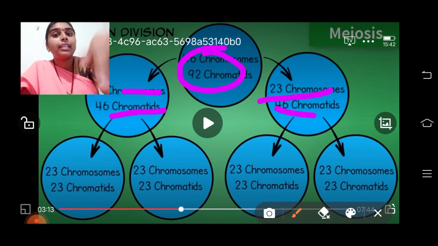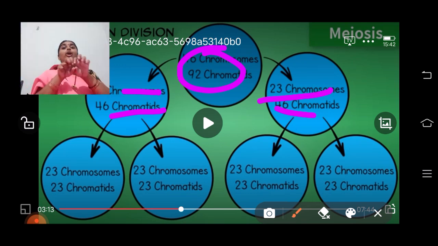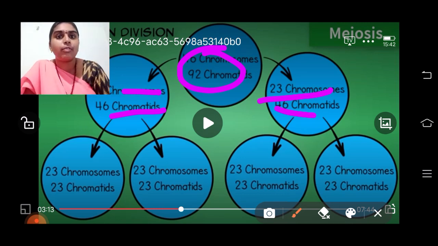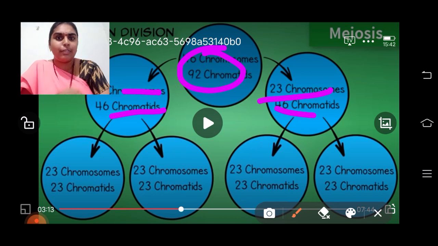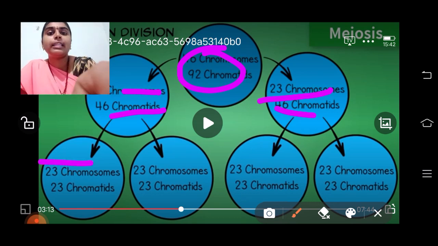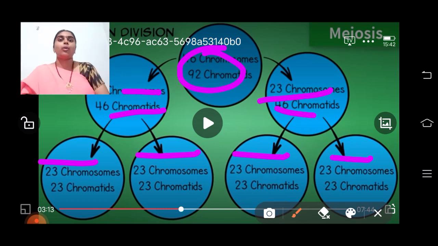Now in the daughter cells, in the next meiosis, the chromosome is going to cleave at the centromere in half. The number of chromosomes will be the same and the chromatids are going to become fewer. We have already studied that. So 23 chromosomes with 23 chromatids. So the number in meiosis 2 is not going to change, but in meiosis 1, the number of chromosomes is going to reduce to half.